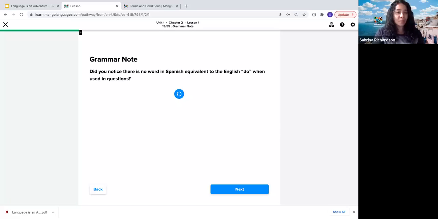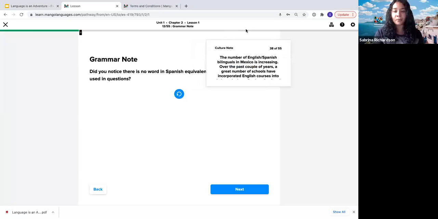We call it stealth grammar, and the semantic color mapping is one way in which that's done. Because by glancing at the sentence with those different colors, you can start to learn the sentence structure and the word order of the language. But these grammar notes pop in to help you further understand anything that might not be completely clear. So just like these grammar notes are sprinkled throughout the lessons, we've also got these culture notes. So let's jump ahead a little bit to one of those.